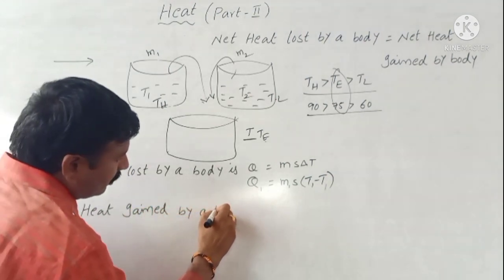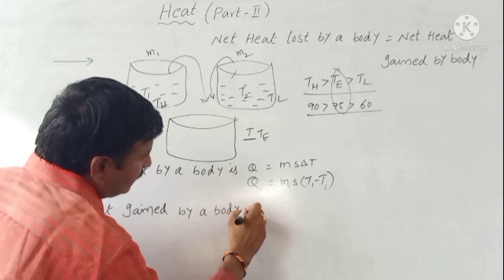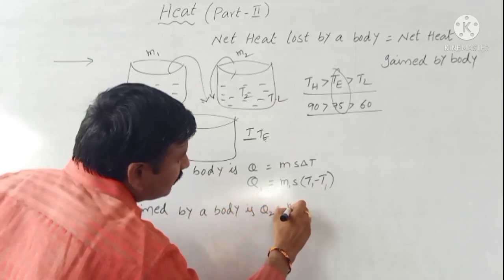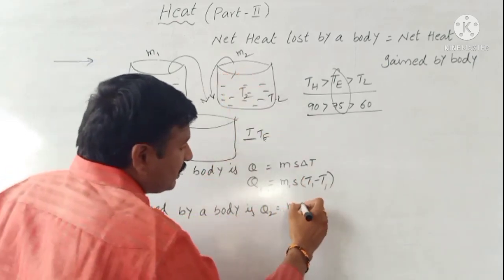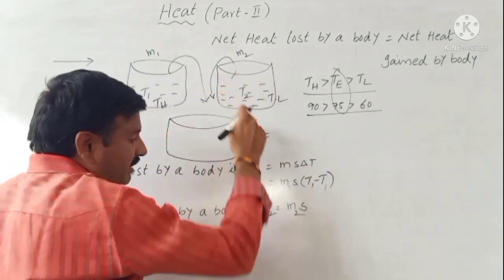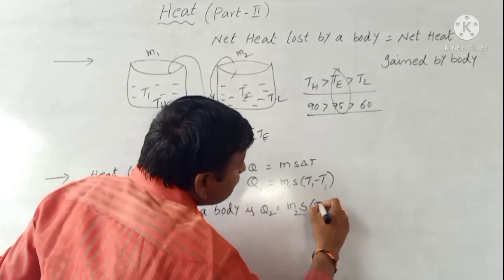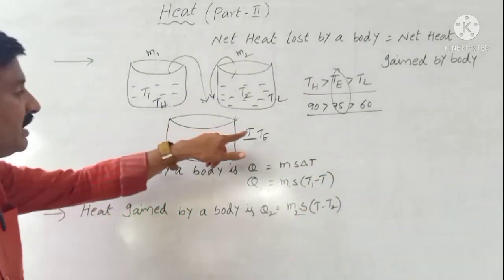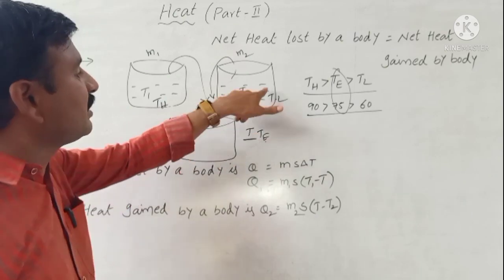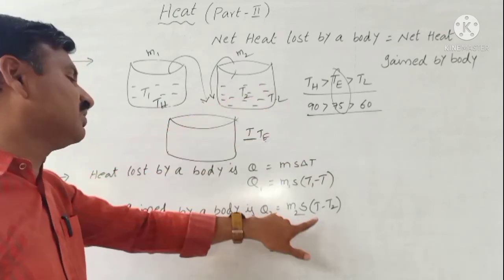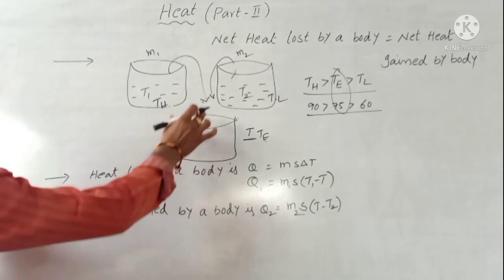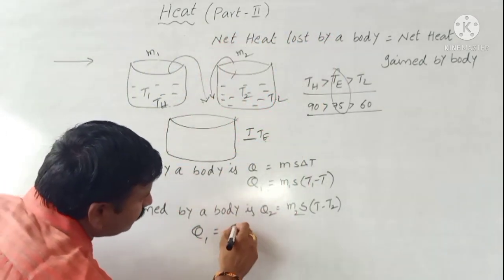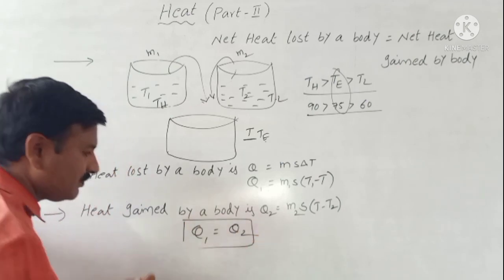Heat gained by a body is Q2 equal to M2 S (again here also taken water) and T minus T2. Why do we take T minus T2? Because T has the maximum temperature compared to T2. So T minus T2. According to the method of mixtures, net heat lost by a body Q1 is equal to Q2.